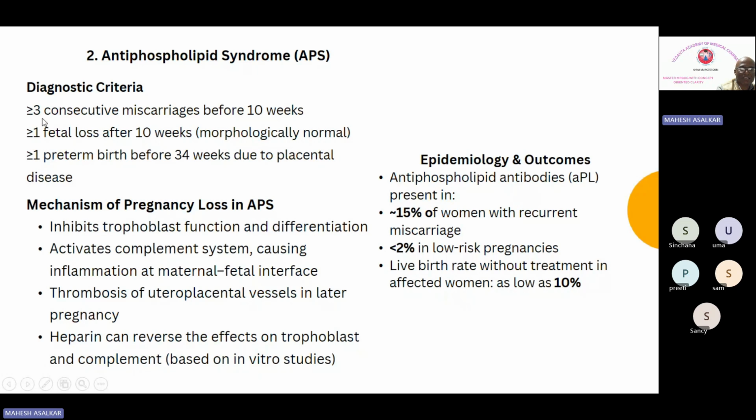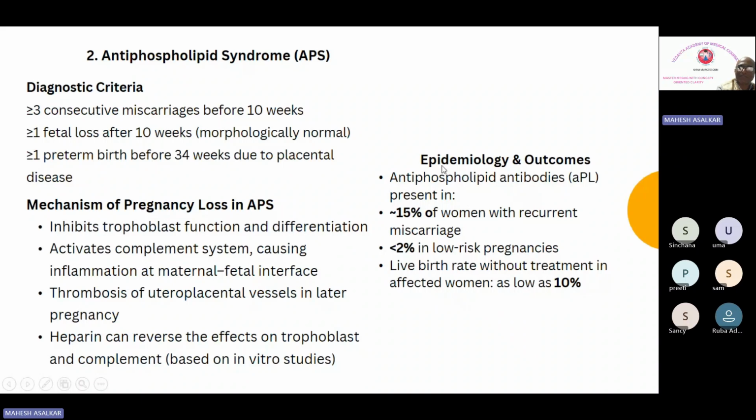We know well that there are 3 or more miscarriages before 10 weeks of gestation, or 1 or more fetal losses after 10 weeks of gestation where the fetus is morphologically normal, or 1 or more preterm births before 34 weeks due to placental disease. Now, on the epidemiology, here also an SBA can be asked.